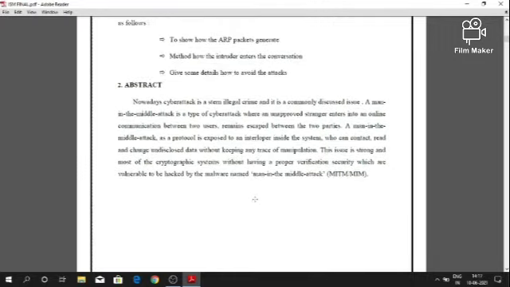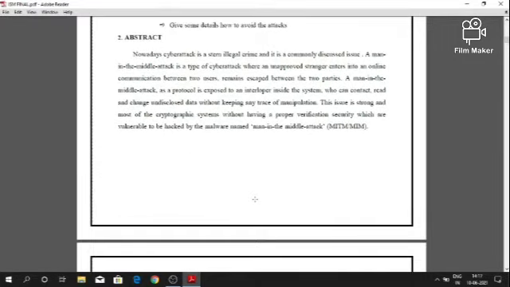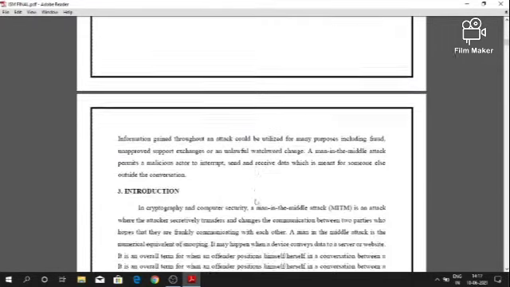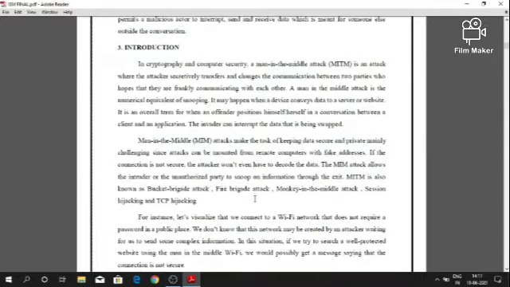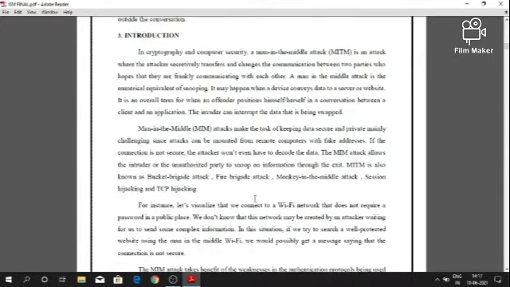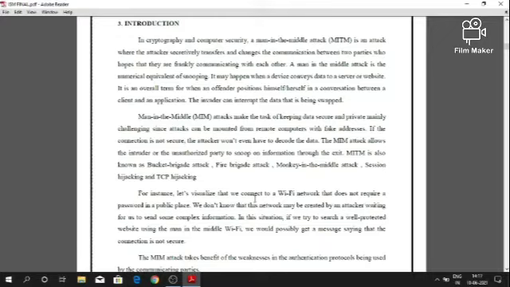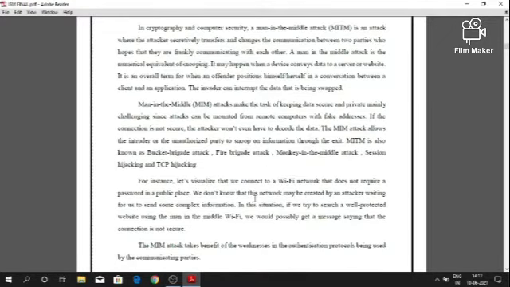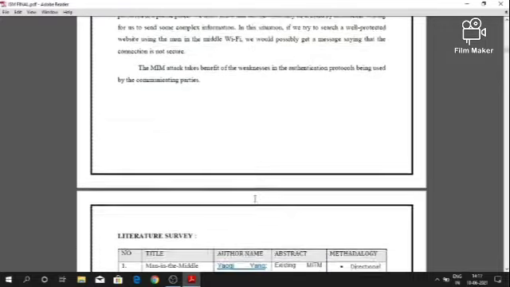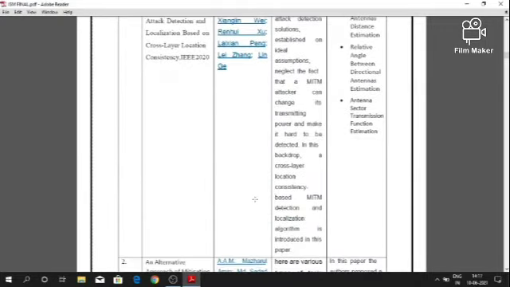There are various kinds of attacks involved in man in the middle attack, like Internet Control Message Protocol, Dynamic Host Configuration Protocol, DNS (Domain Name Service) protocol, cookie hijacking, ARP spoofing or ARP poisoning, etc. But here we are discussing ARP spoofing attacks. There are various literature surveys we have discussed, sir.